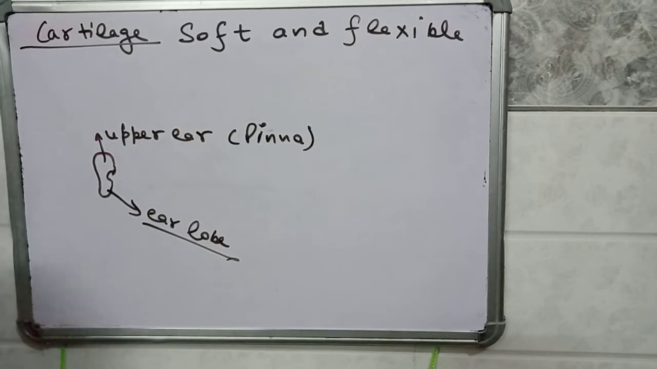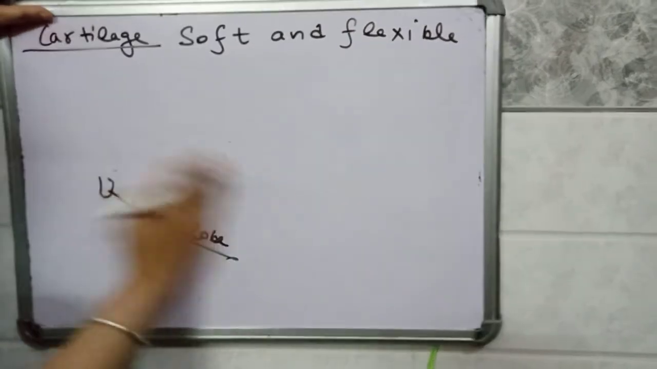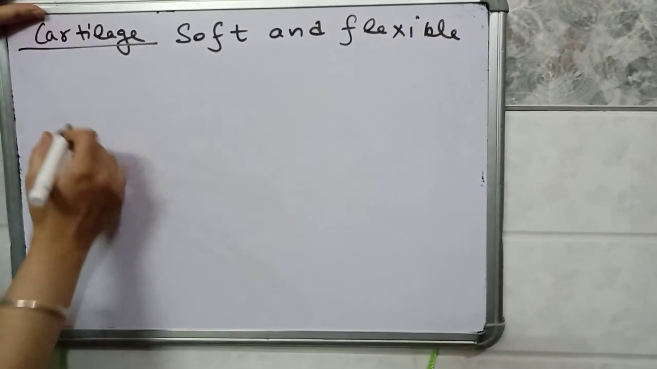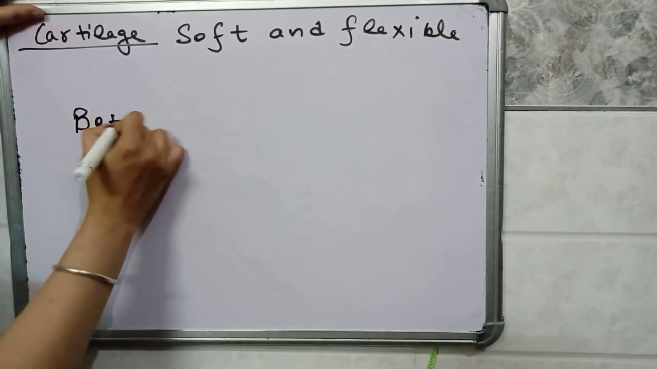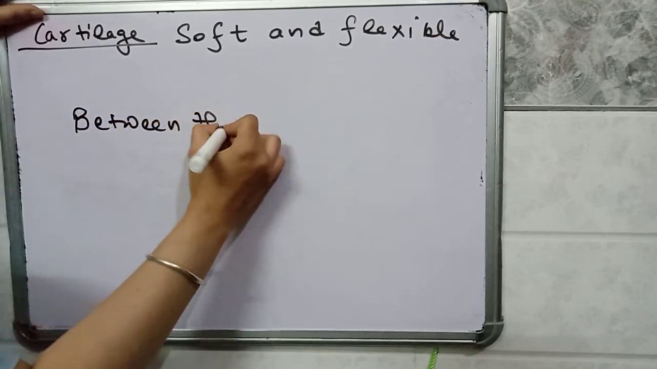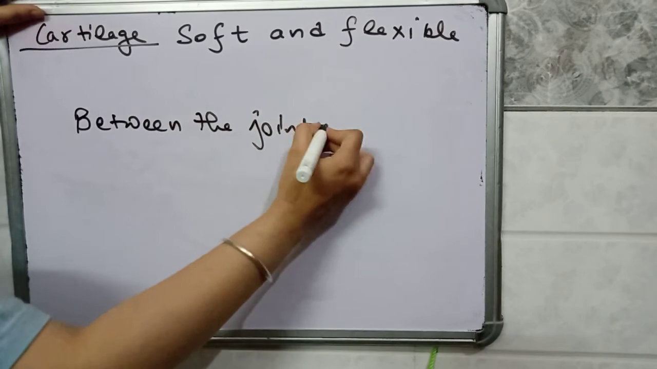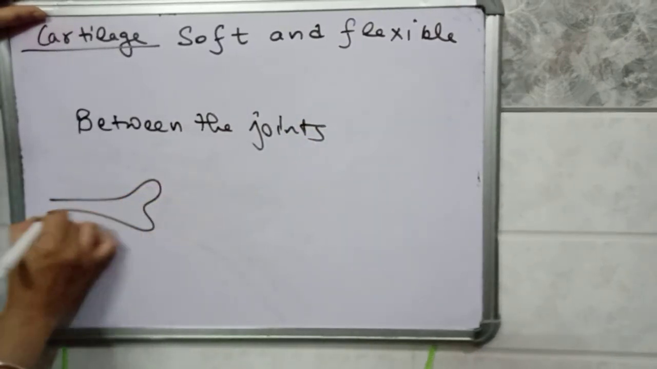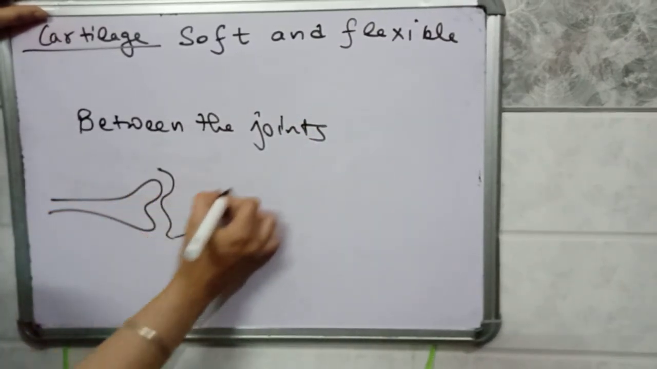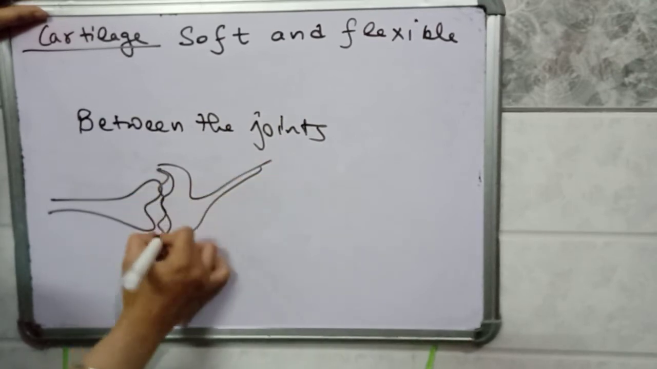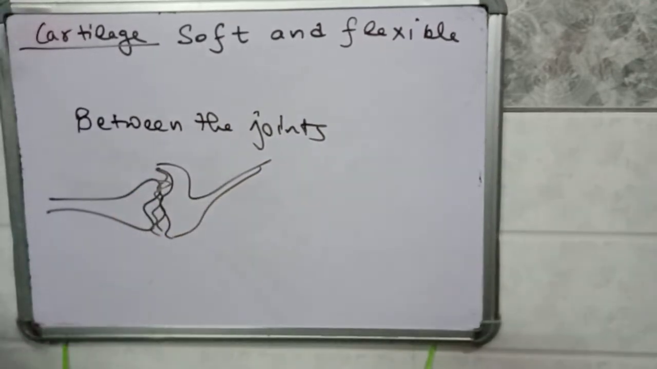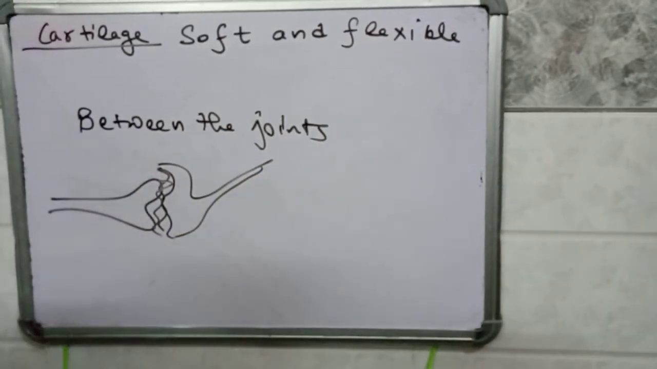Also, cartilage is present between the joints, which means two bones are attached with the help of soft bones called cartilage.